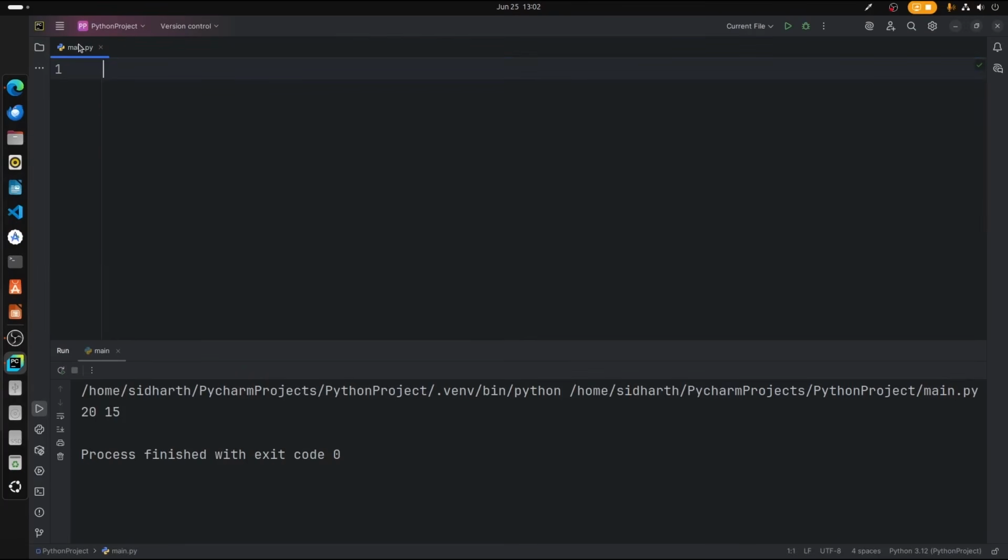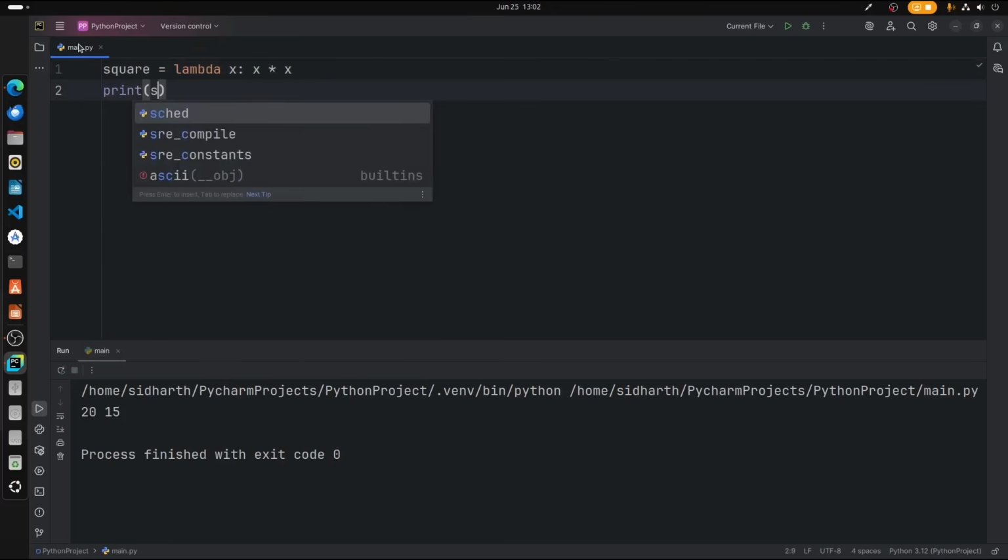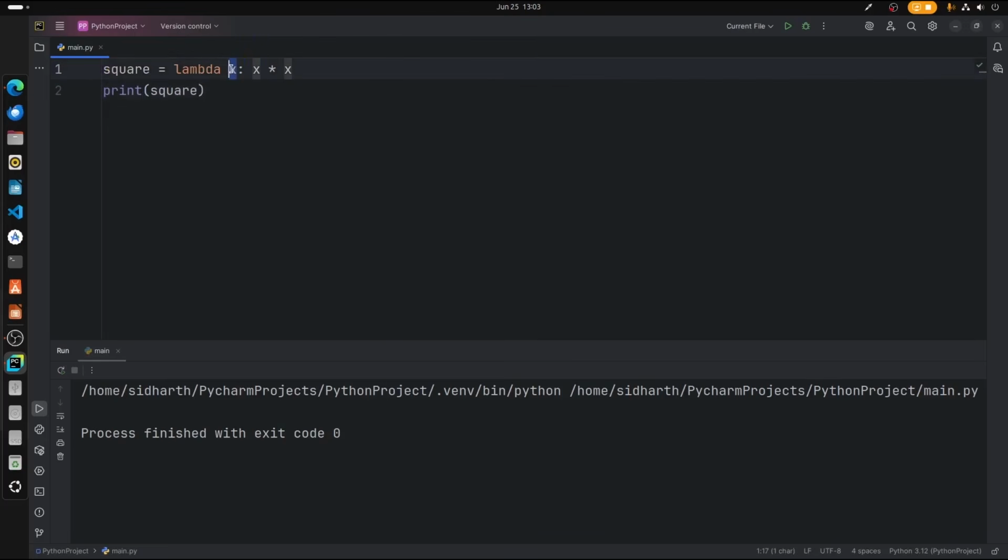What I'm going to do here is go ahead and create a lambda function. I'll create a lambda function called square. So square is equal to lambda, and within this we can type lambda x with a colon, x asterisk x. In that case, we can just print square. So this is the parameter, right?